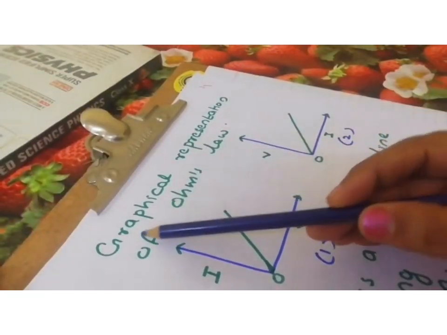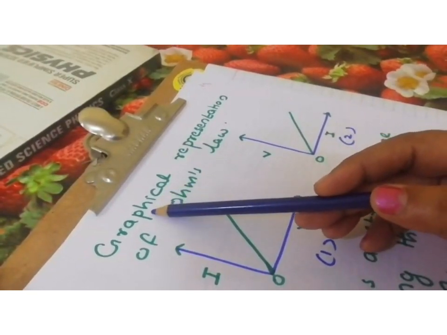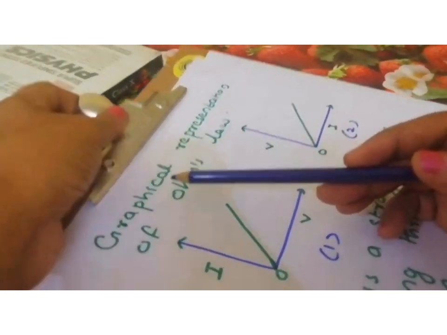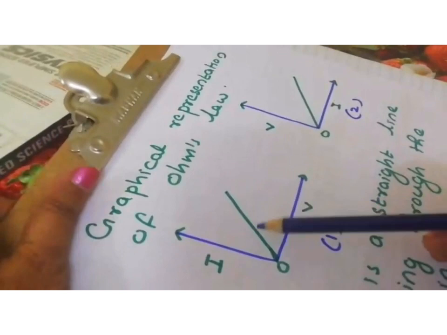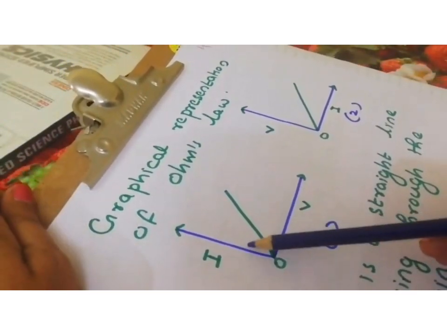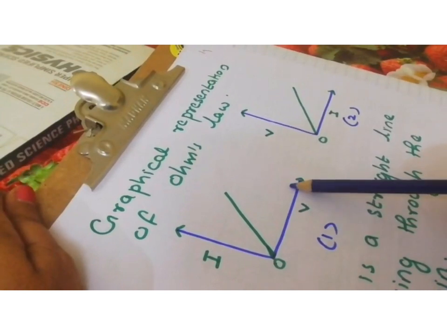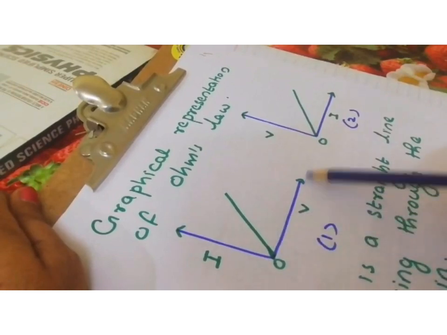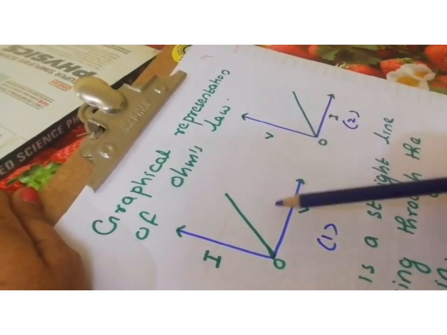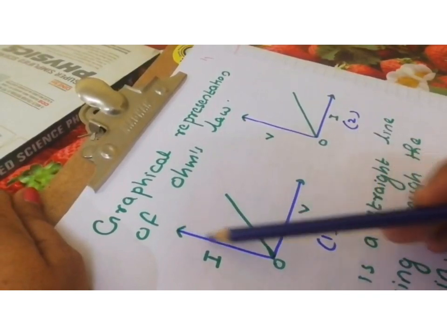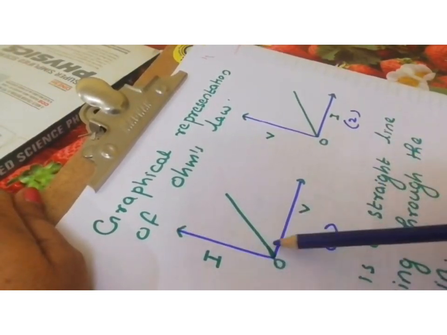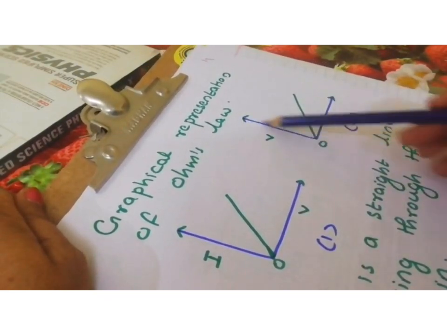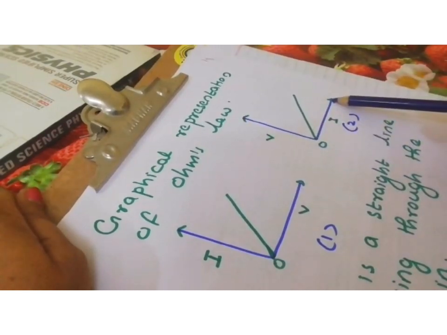Now another important point in Ohm's law, that is the graphical representation of Ohm's law. Sometimes it is confusing where the position of I and V is. So here I have drawn two graphs. One is the IV graph and the second one is the VI graph. What's the difference between these two? In the first graph, I is on the y-axis and V is on the x-axis. Then in the second graph, V is on the y-axis and I is on the x-axis.